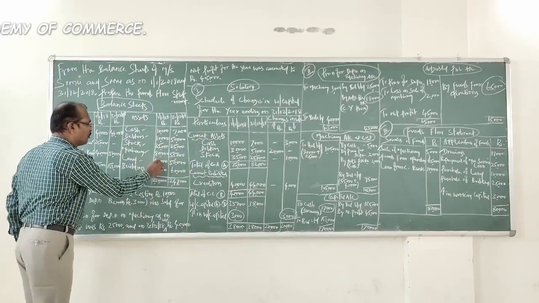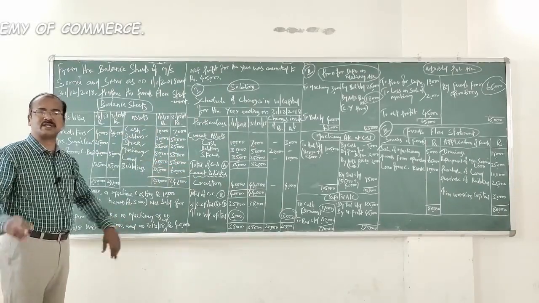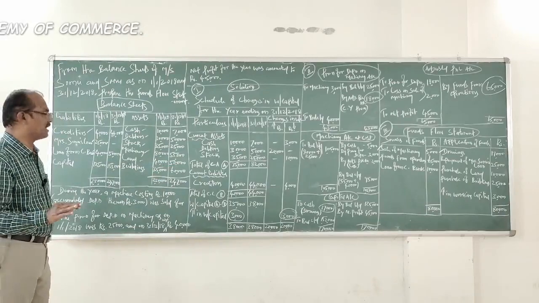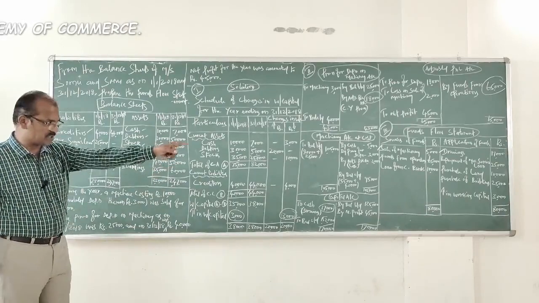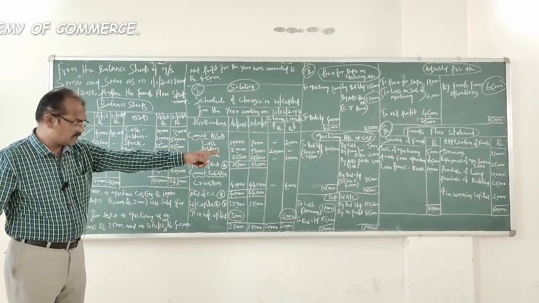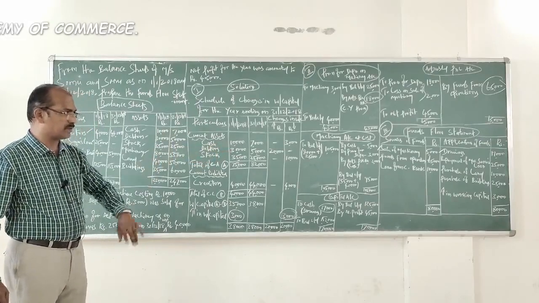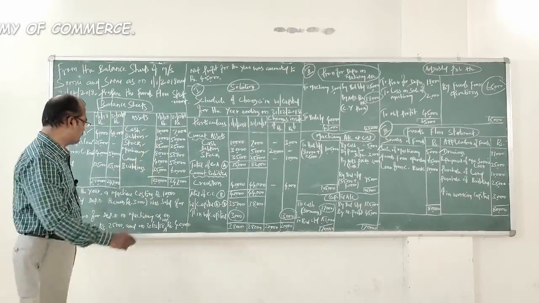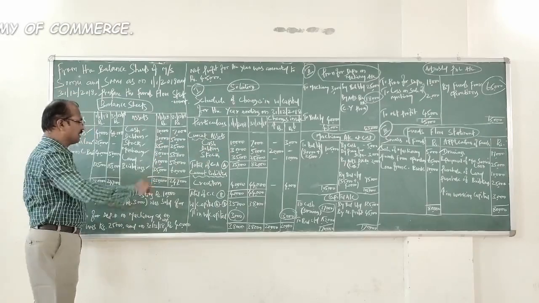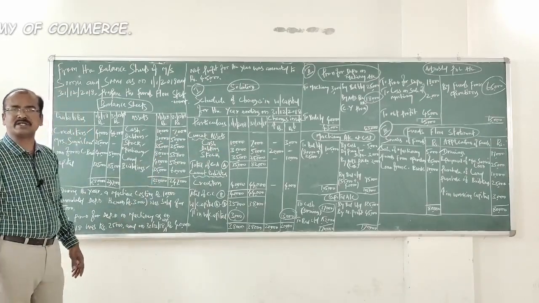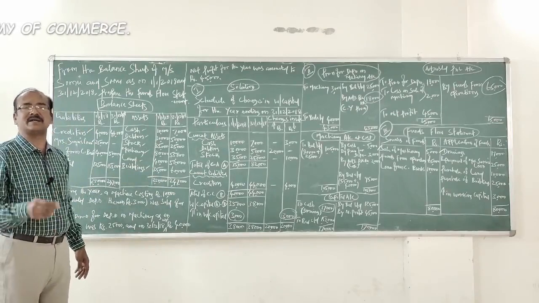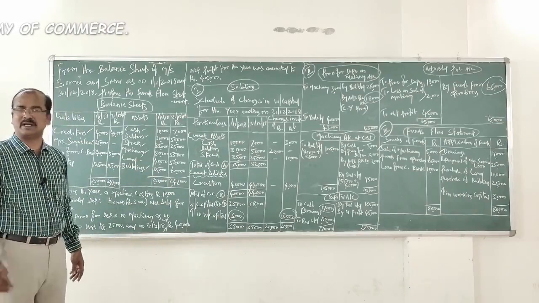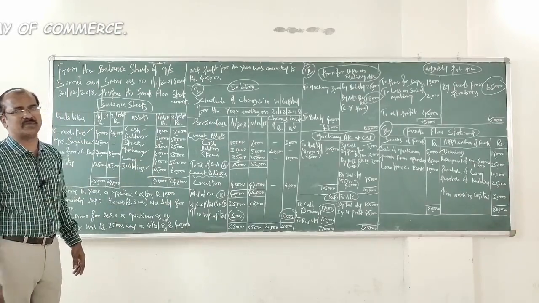Then land, opening 40,000, closing 50,000. Therefore, purchase of land should have taken place, which is an application of fund. See, look at the third item in the funds flow statement, application side: purchase of land, 10,000. What about this one? Building, 35,000 opening, closing 60,000. You find an increase of 25,000 rupees in the value of building, which is nothing but purchase of building.